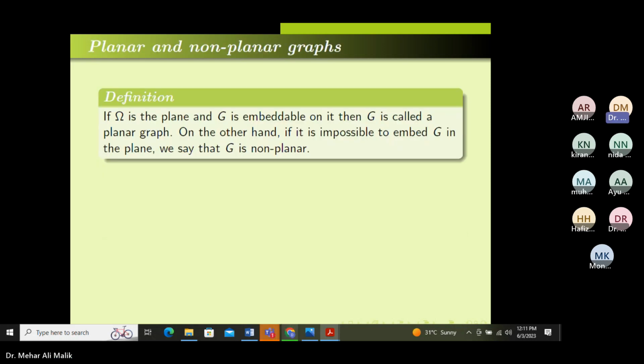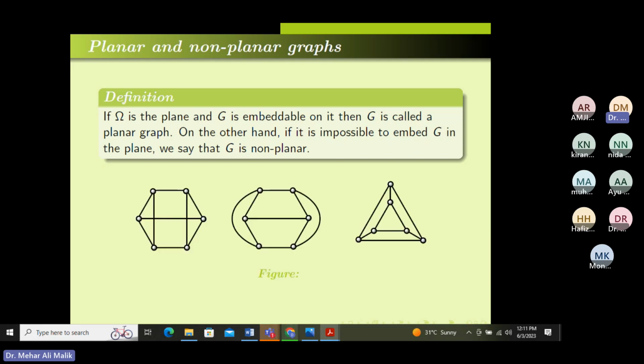Now if we have a plane and G is any graph, we embed that graph on that plane. If the edges do not cross, we say that graph is a planar graph. Otherwise, we call it a non-planar graph. For example, these are three different embeddings of a graph onto a plane. The one on the left side is not a planar embedding. This is a planar graph, but this is not a planar embedding. This is a planar embedding, and this is a planar embedding. So we have different types of embeddings of one graph on a surface.